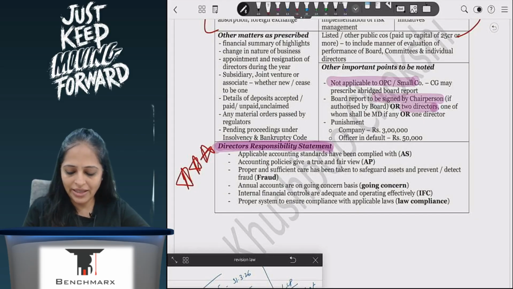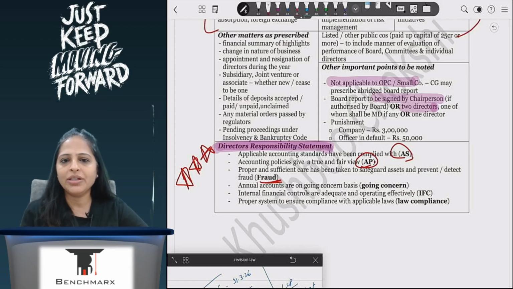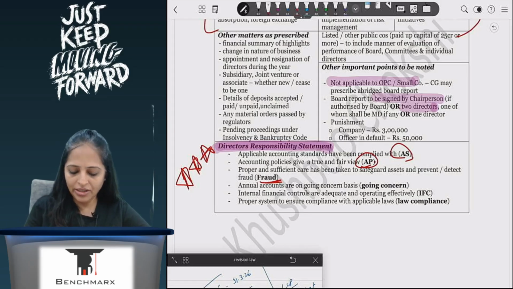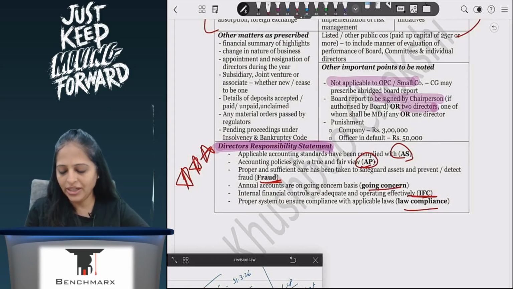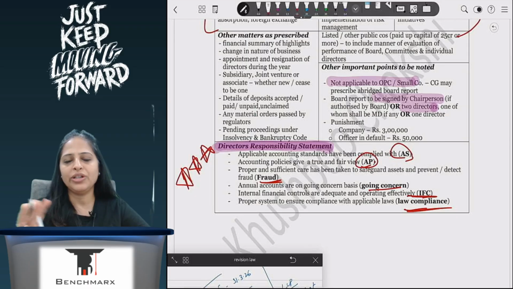So here we are done ASAP. Then discuss about fraud, whether going concern, books are maintained or not maintained, internal financial controls there or not there, and sufficient controls to ensure that all the compliances as per law are done or not done.